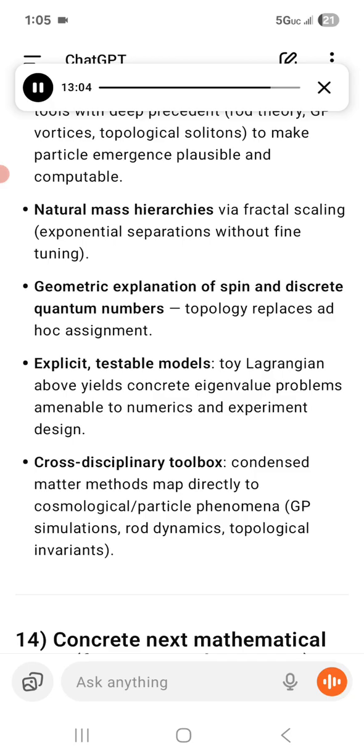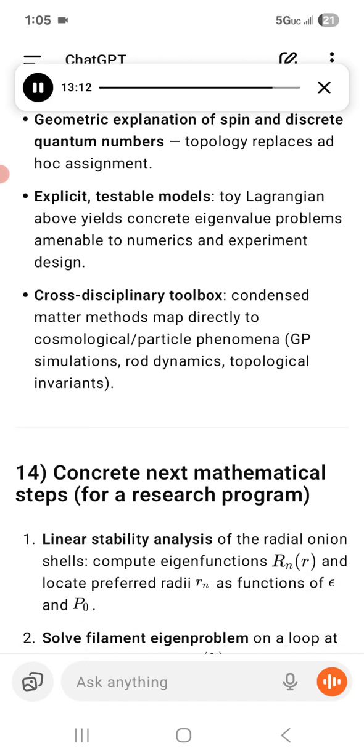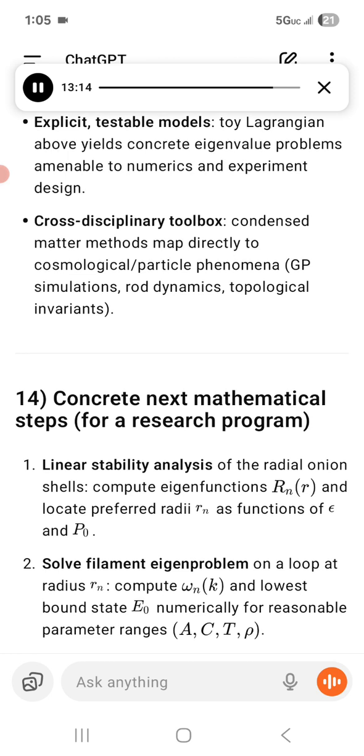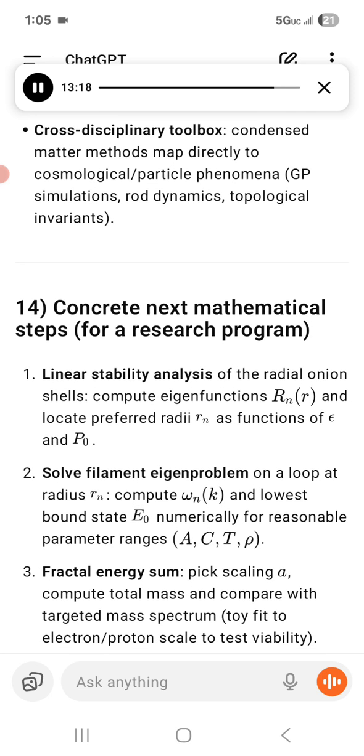Explicit, testable models: the toy Lagrangian above yields concrete eigenvalue problems amenable to numerics and experiment design. Cross-disciplinary toolbox: condensed matter methods map directly to cosmological particle phenomena, GP simulations, rod dynamics, topological invariance.